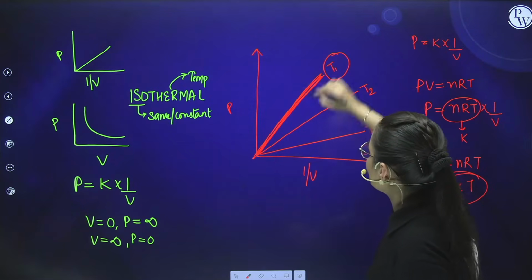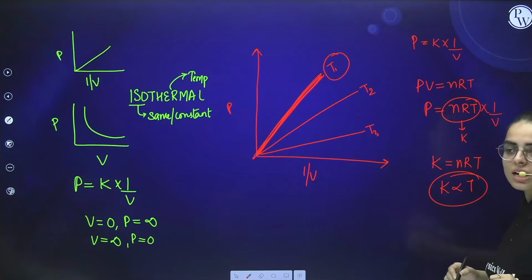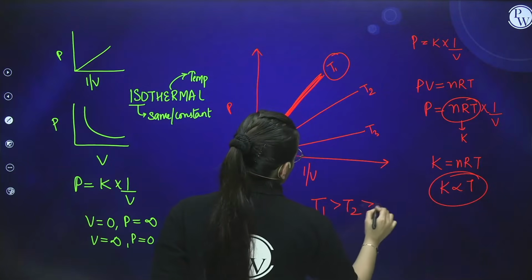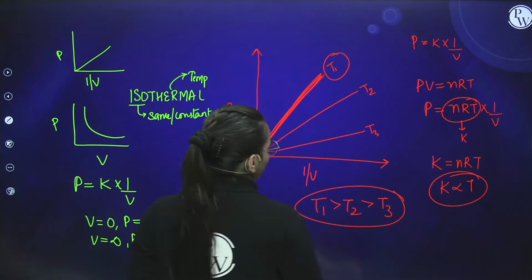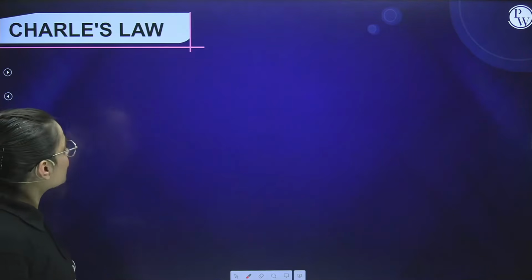That means here the K value is more. If the K value is more, then the temperature value is also more because it is directly proportional. So here T1 is more than T2, which is more than T3. Such kind of question can arise from the graphical section, students. Okay, now this ends our first law.